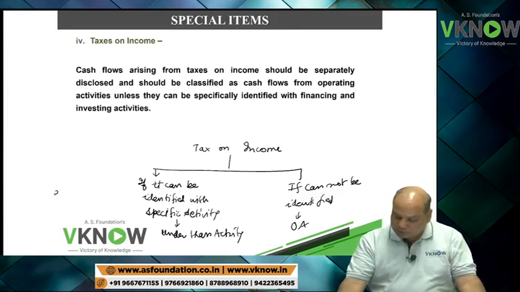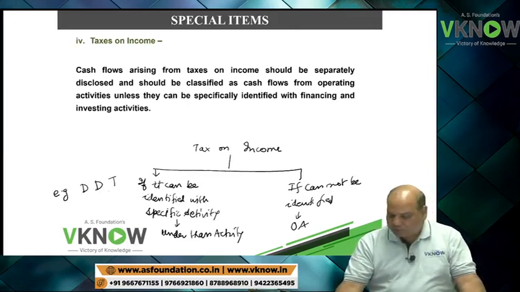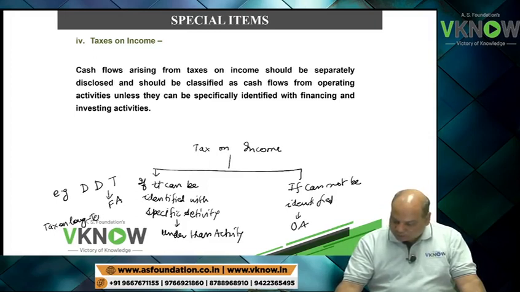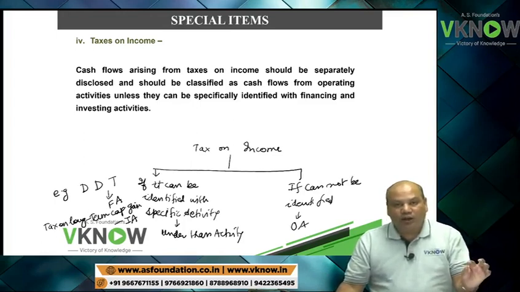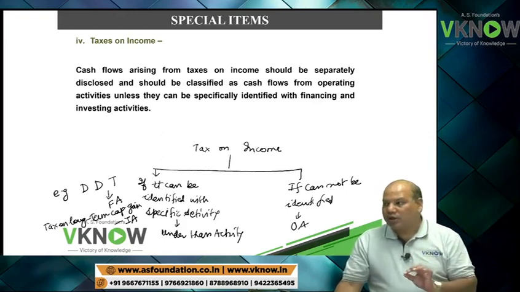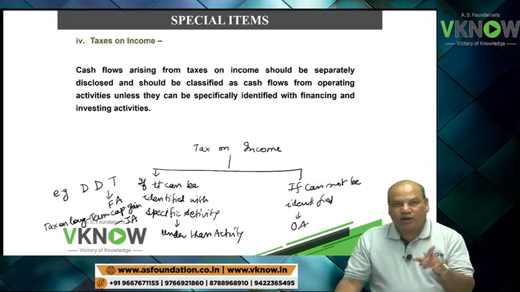For example, you see, dividend distribution tax will come in financing activity. Tax on long-term capital gain will come under investment activity. So if you can relate tax paid to a particular activity, please write there.